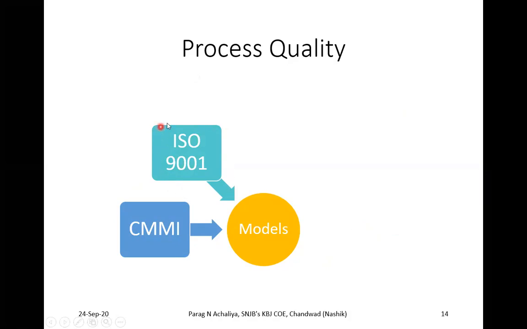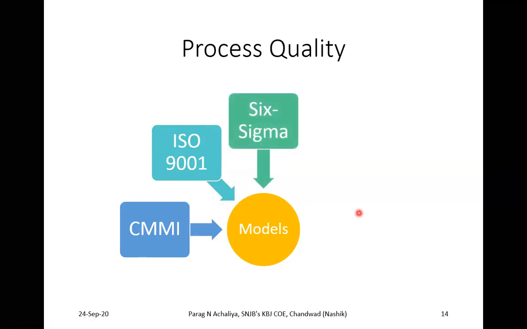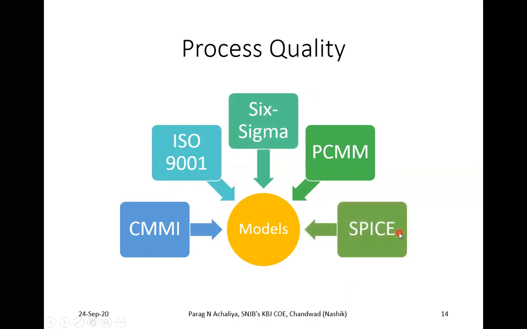Maybe you know this model too. You must have seen the ISO 9001 model in many places, the ISO mark, written as ISO 9001:2002. Then next model is your Six Sigma model. We will again see the Six Sigma model of your process quality. Next is your PCMM model, and the last one is your SPICE model. So these are the 5 different models that focus on the process quality. We will see these models one by one in one separate unit. These models have a separate unit; we will not see them here, we will see them in a different unit.